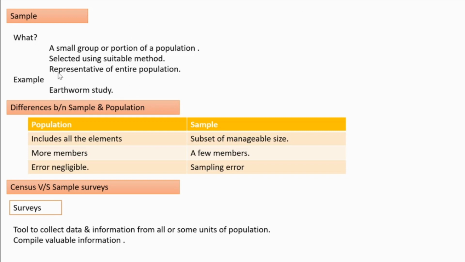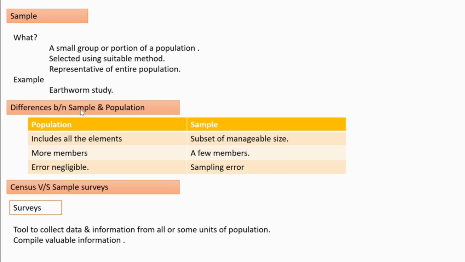An example is earthworm study. Is it possible to go everywhere and collect all earthworms? No, we are not doing that. We take samples from only a few earthworms representing a particular species and study that species. It is very difficult to study a species by taking all the earthworms belonging to that species.